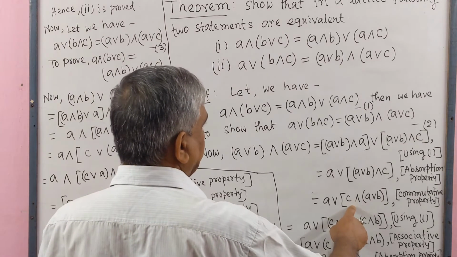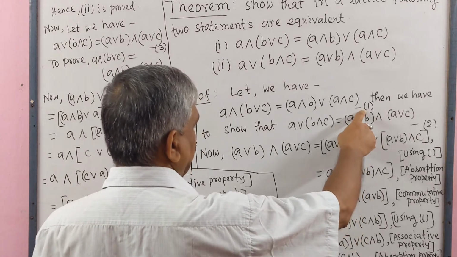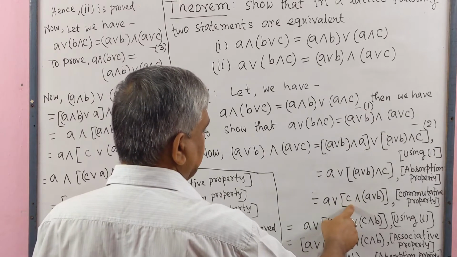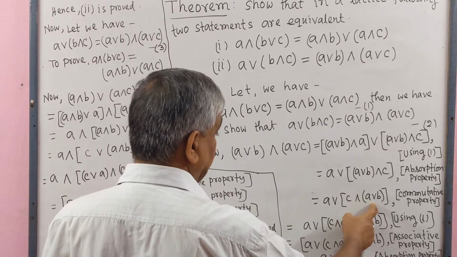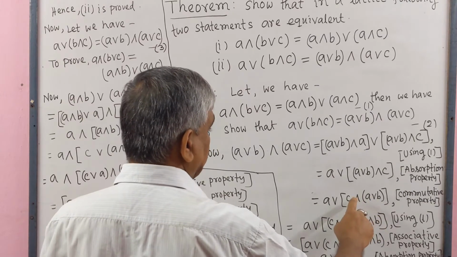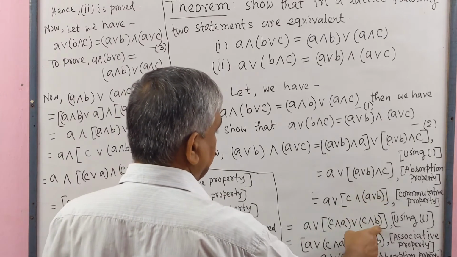Now with the help of 1 we express this as (C meet A) join (C meet B).